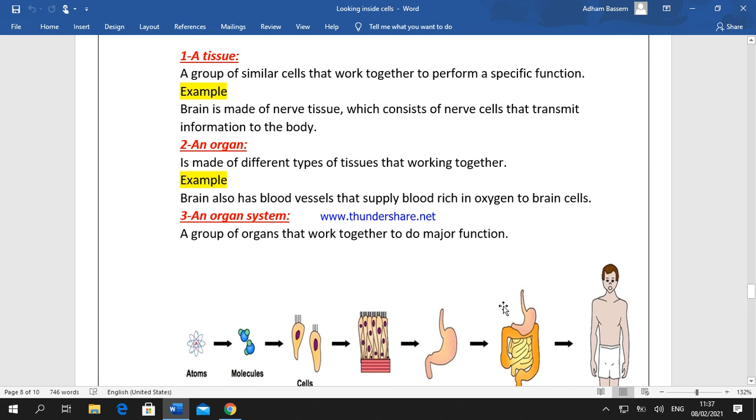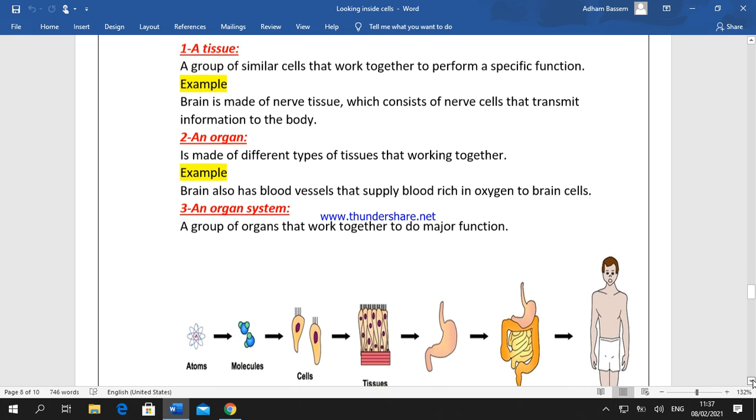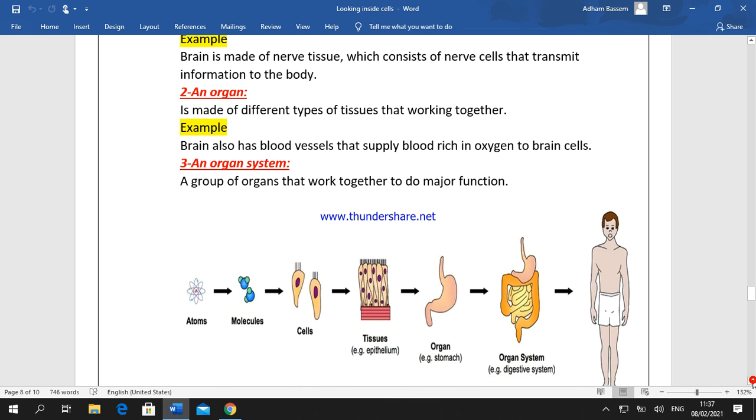All these organs are grouped to form the digestive system, which does digestion and absorption of food. Also, in the nervous system, the brain, spinal cord, and nerves are grouped together to form the nervous system. Each organ does a specific function to help the entire nervous system do the major function.